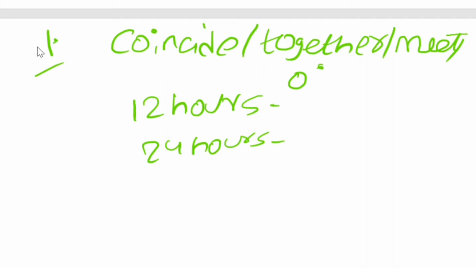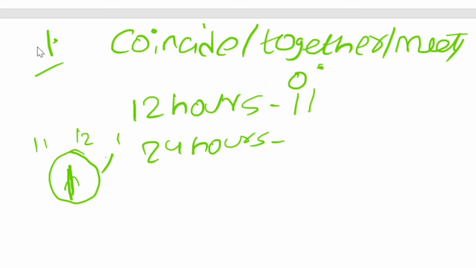Okay, so for example, this is a certain clock. So the minute hand and hour hand coincide exactly at this time. So every hour they will coincide one time, but between 11, so 11 exactly here, and 1 exactly here, and 12 exactly here. Okay, 11, 12, 1. So between 11 and 1 they will coincide only once. So that means in 12 hours they will be meeting 11 times. So the answer is going to be 11 times.